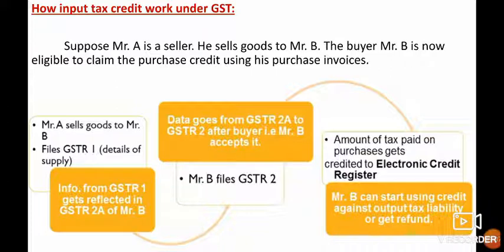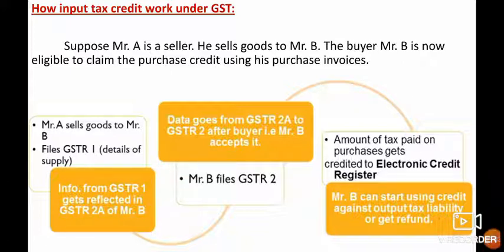Now, let us know how input tax credit works under GST. Suppose Mr. A is a seller, he sells goods to Mr. B. The buyer, Mr. B, is now eligible to claim the purchase credit using his purchase invoice. This is how it works. Mr. A sells goods to Mr. B, files GSTR 1, details of supply. Information from GSTR 1 gets reflected in GSTR 2A of Mr. B.